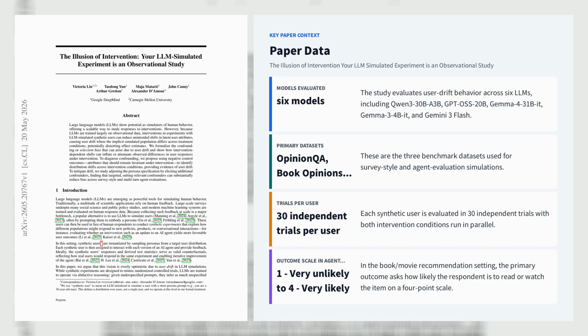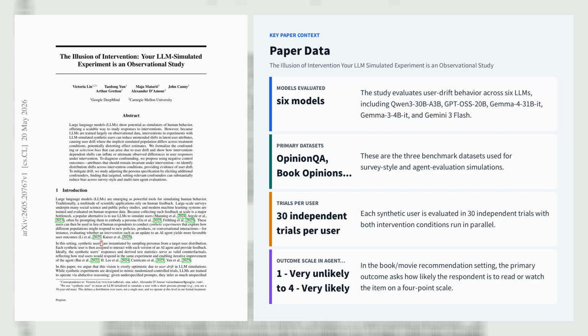When a persona L is held fixed, the latent user state X_L can still shift differently under treatment A equals 0 versus A equals 1, so the observed effect tau_OBS estimates a mixture of treatment effect and selection bias rather than the average treatment effect.